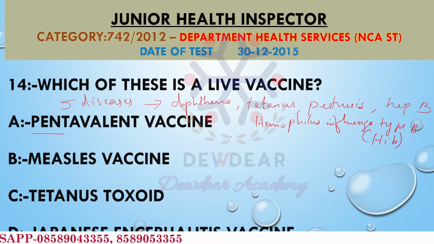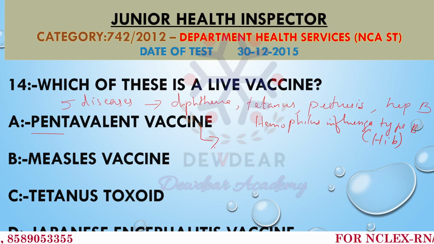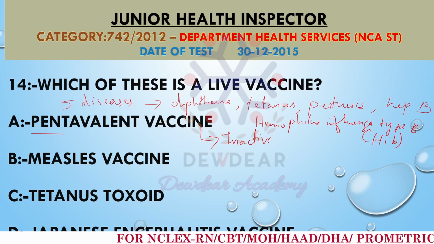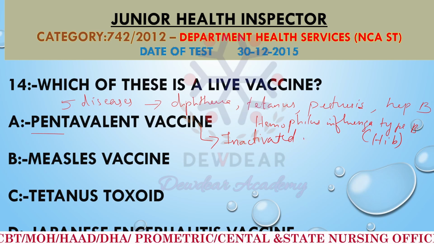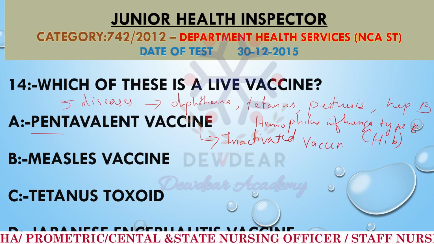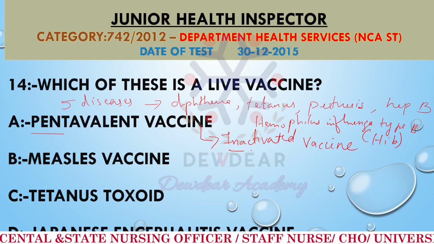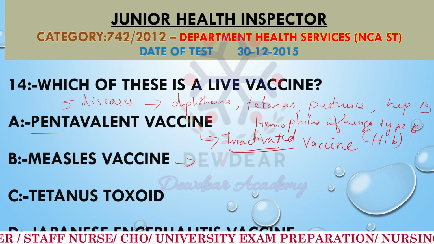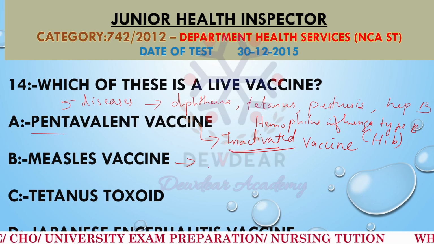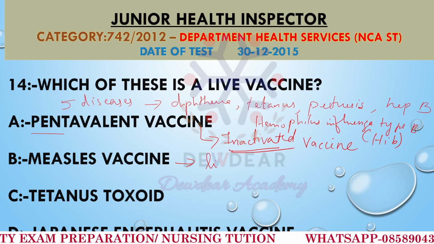So this combination vaccine is an inactivated vaccine. Combination vaccines or pentavalent vaccines are inactivated vaccines. This is not a live vaccine. We can consider this as a category of inactivated vaccines. Then we have measles vaccine. The measles vaccine is a live attenuated vaccine.